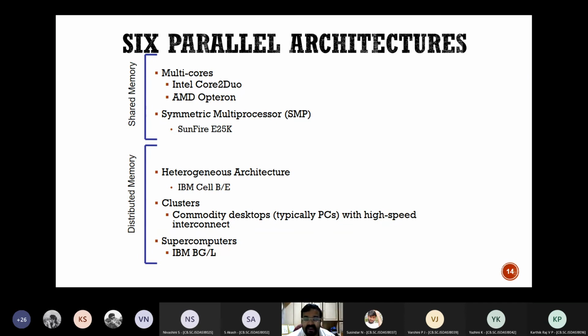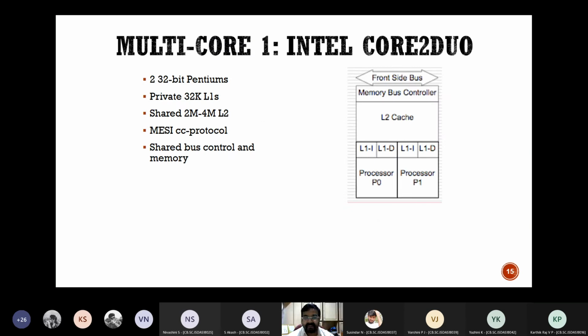So Intel and AMD, Intel Core Duo and AMD Opteron and Sunfire E25K, which is a symmetric multiprocessor, follow shared memory. IBM and other cluster kind of devices, clusters, use distributed memory applications.